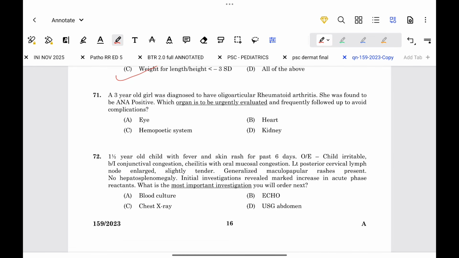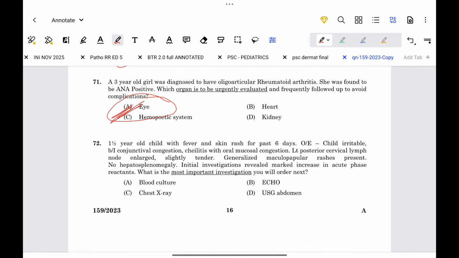A 3-year-old girl was diagnosed to have oligoarticular juvenile arthritis. She was found to be ANA positive. Which organ is to be urgently evaluated and frequently followed up to avoid complications? So the organ which has to be urgently evaluated is the eye, not the heart. Okay, it is the eye. Option A.